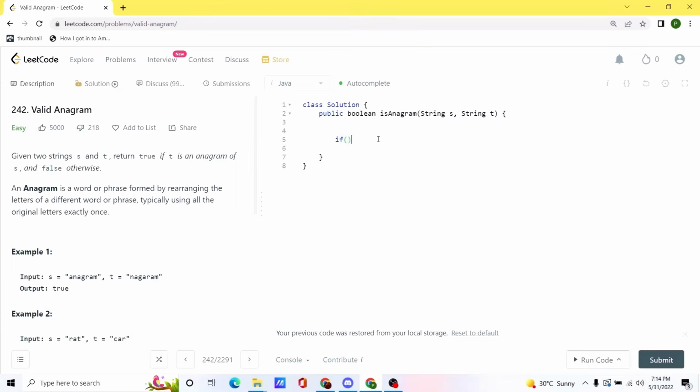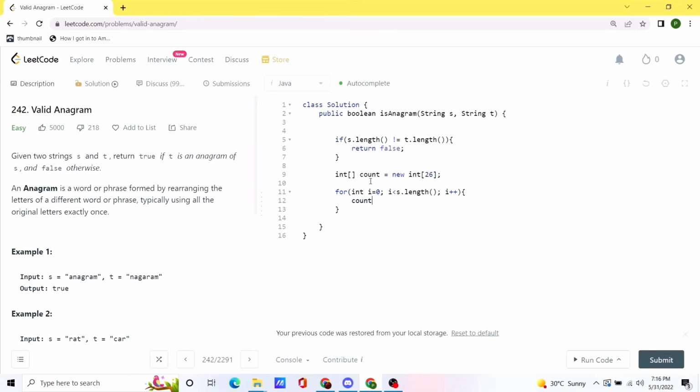First of all, we are going to check an edge case: if the length of string S and the length of string T are not the same, we can return false immediately. If that is not the case, we are going to initialize our array of size 26 and name it count. So now we are going to run a for loop across string S and string T, and we are going to increase our counter for any character that is present in string S, and decrease our counter for any character that is present in string T, and we are going to do both activities inside the same for loop.